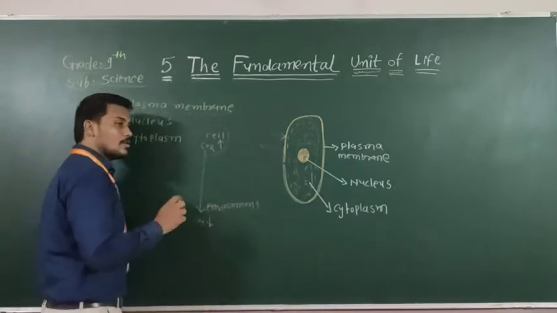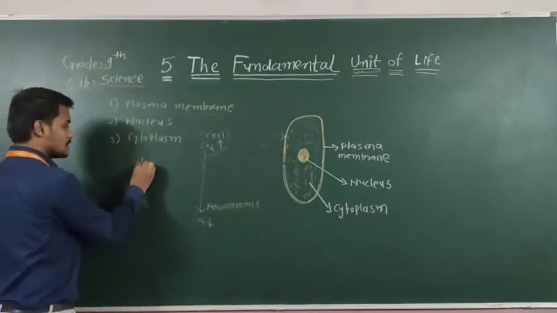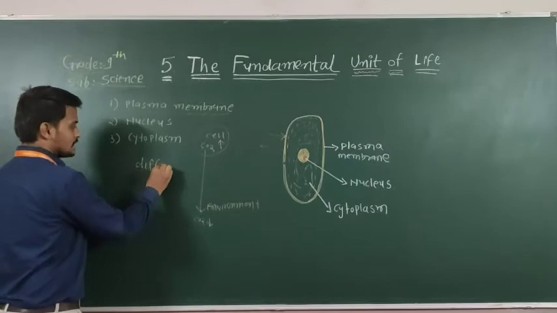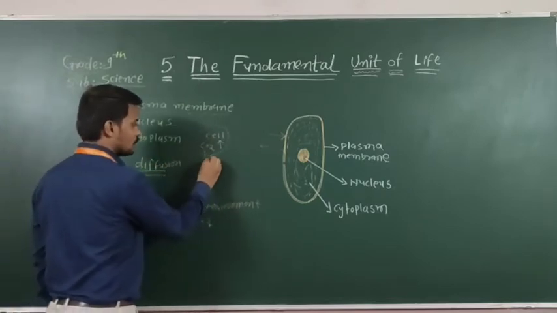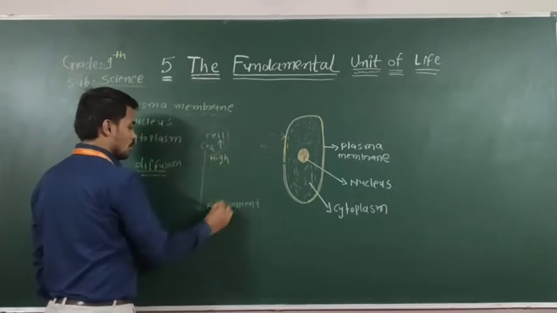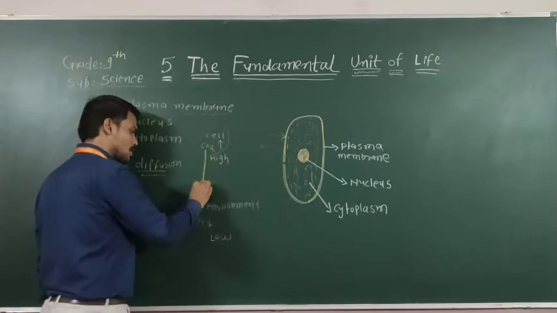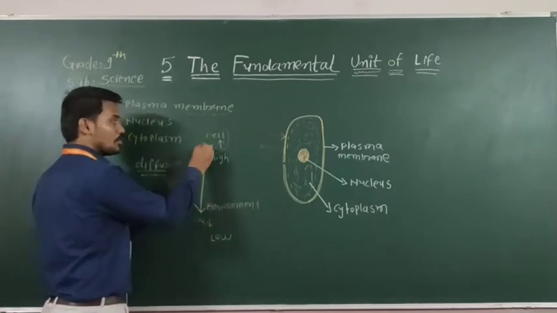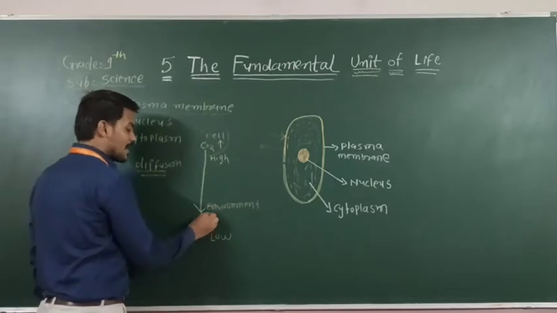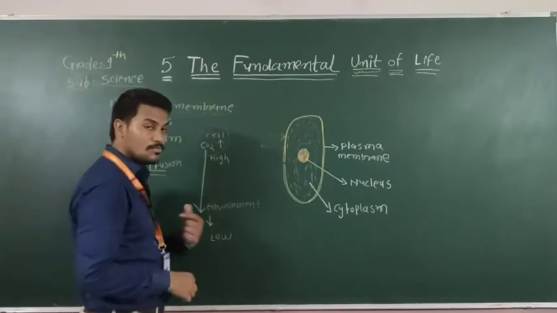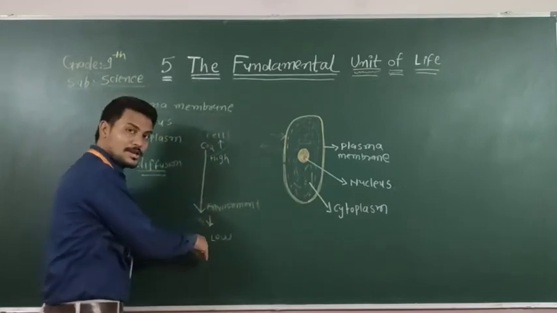You already studied the diffusion process: always from higher concentration to lower concentration. So inside the cell carbon dioxide is more, and in the environment carbon dioxide is low, so carbon dioxide moves from the cell from higher to lower concentration.